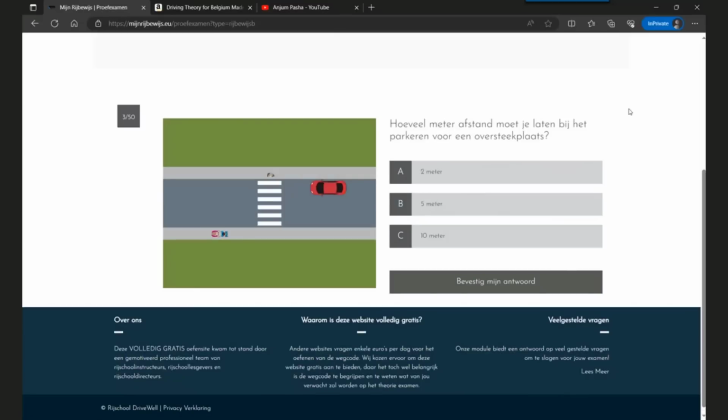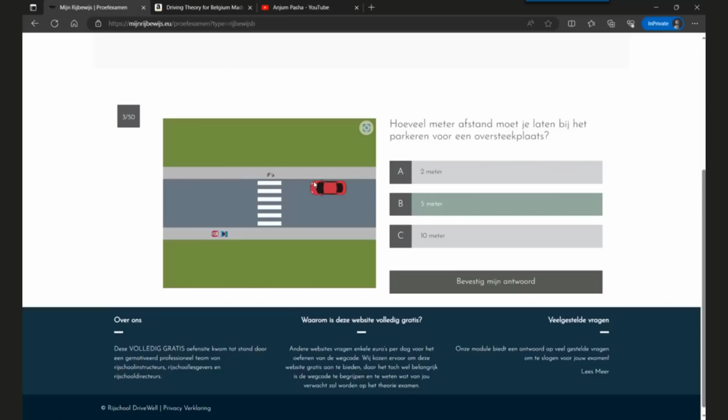Question number 3. How much distance should you maintain at a zebra crossing when parking? Before the zebra crossing, how much distance should you maintain? This car is actually before the zebra crossing. So here it is 5 meters. You should maintain a distance of 5 meters here, but after the zebra crossing, you can certainly park your car just after it. Before it, you have to maintain a 5 meter distance.